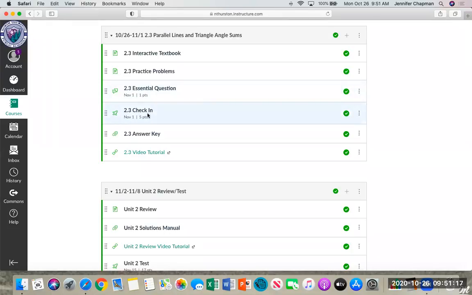Just like I've been emphasizing all this time, make sure you get these two things done and submitted in Canvas by 11:59 p.m. on Sunday. You will not get an extension. You can't turn things in late. I'm still getting emails just about daily saying, hey, I didn't do 1.2 or I didn't do this or that. Can I go back and do it? Sorry, the answer is no. There has to be an end date. Things have to be turned in by a certain date and we have to move on. So make sure you get these things done this week.